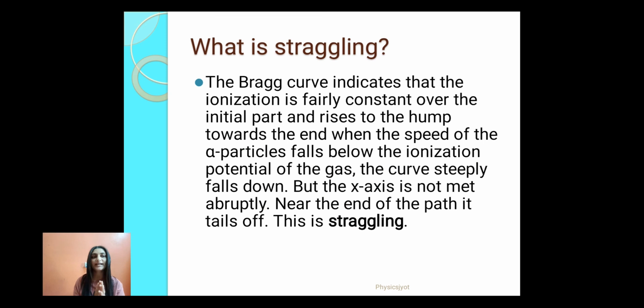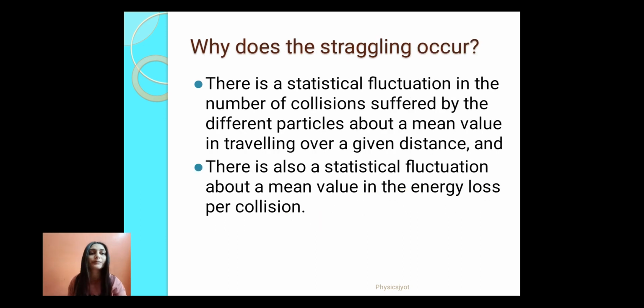Now, what is straggling? The Bragg curve indicates that the ionization is fairly constant over the initial part, rises to a hump towards the end when the speed of the alpha particle falls below the ionization potential of the gas, and the curve steeply falls down, but it does not meet the x-axis abruptly. Near the end of the path, it tails off. This is straggling. Why does the straggling occur? There is a statistical fluctuation in the number of collisions suffered by the different particles about a mean value in traveling over a given distance.